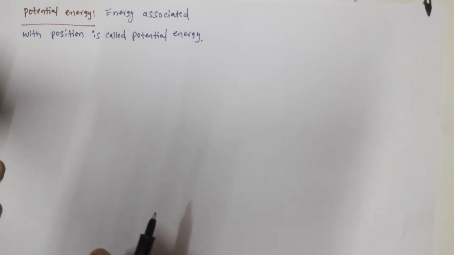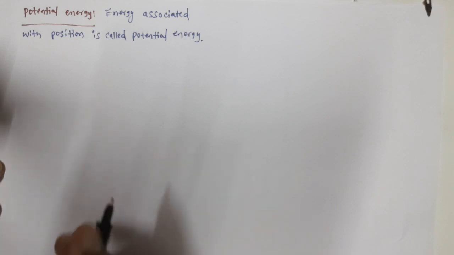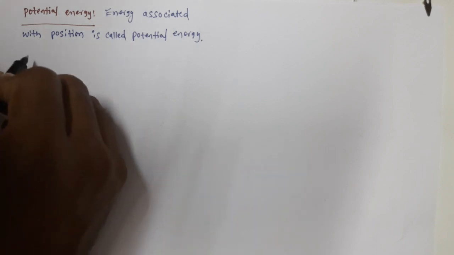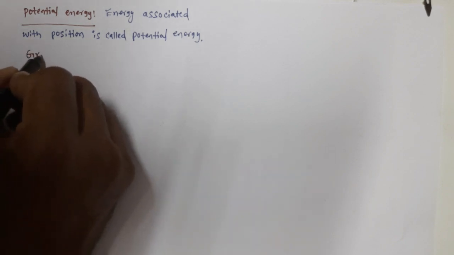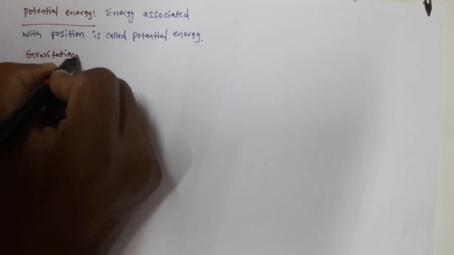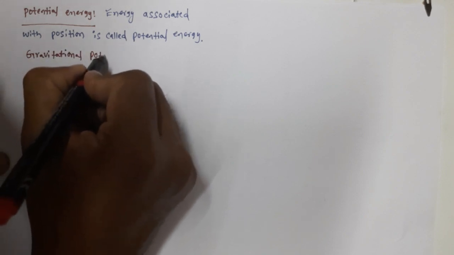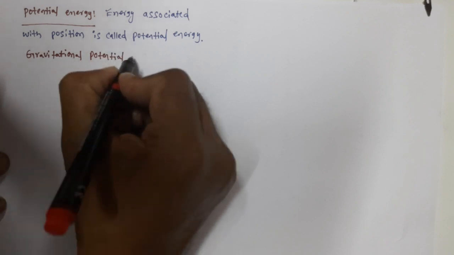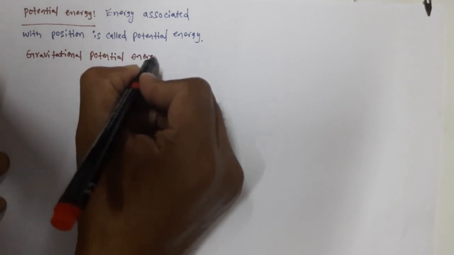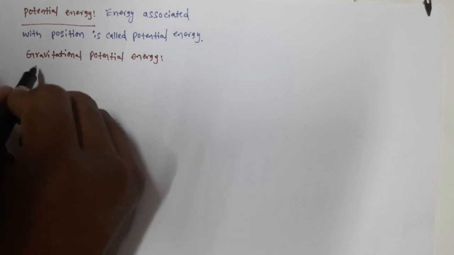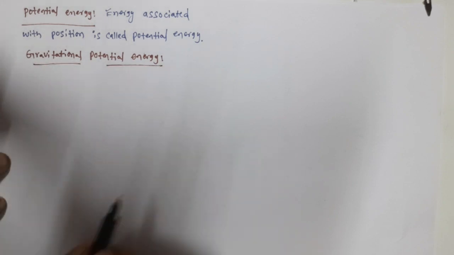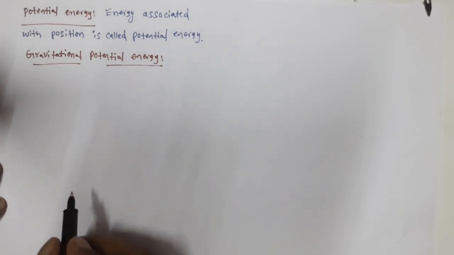That's why all these energies are called potential energy. So the very first one here is gravitational potential energy.